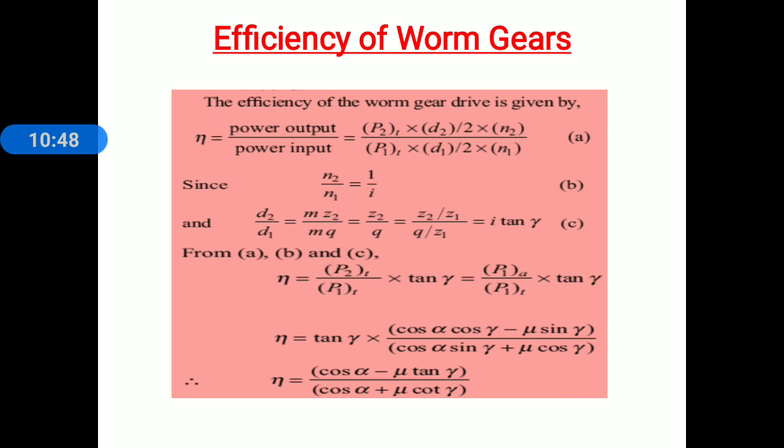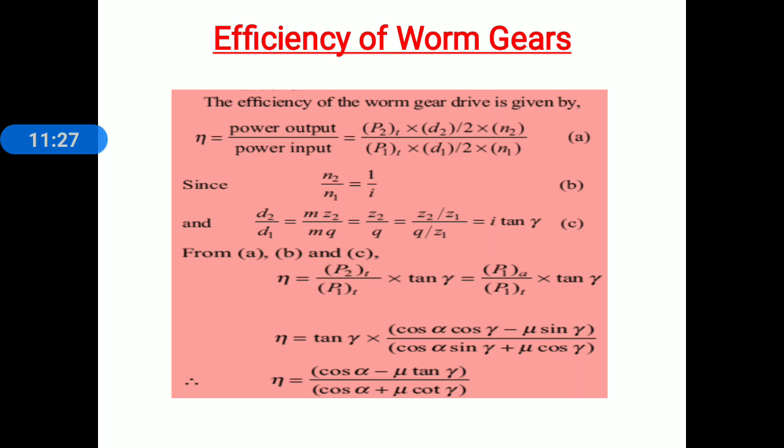Now in the equation of efficiency, here we again substitute the relation of the axial and tangential component of a worm. We know the axial component of a worm: P1T into, inside the bracket, cos alpha cos gamma minus mu sin gamma, bracket complete, divided by cos alpha sin gamma plus mu cos gamma, whole divided by P1T into tan gamma.